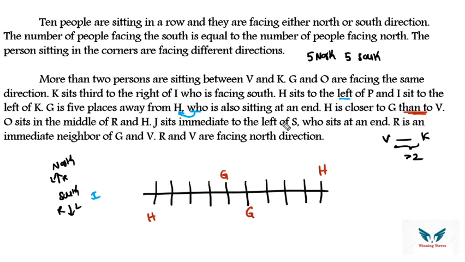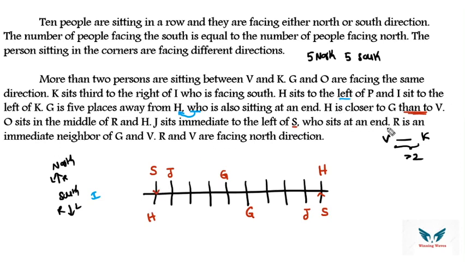Then J sits immediate left of S, who sits at an end. So who sits at an end? S sits at an end. Already at one end H is present, so at the other end S will be present. So here you can put S as well as here you can put S. In both possibilities H and S are at extreme ends. Now J sits immediate left of S. If this is towards the left of S, S should face north direction, provided the immediate left of S is J. Similarly S, J. If this is towards the left of S, S should face south direction.